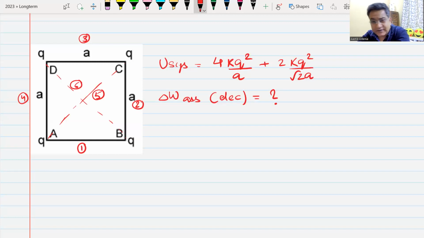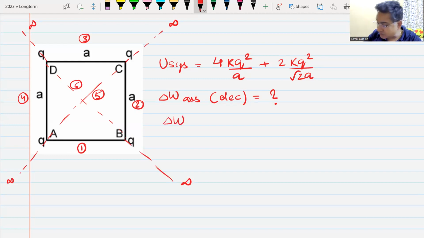What do you mean by assembling this system? Assembling this system means bringing all these charges from infinity. All these charges would be lying at infinity. So work done in assembling this system means work done in moving all these charges from infinity and making it into this system, from infinity to system, by the electrostatic force.